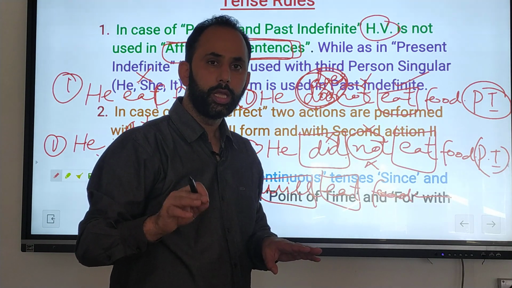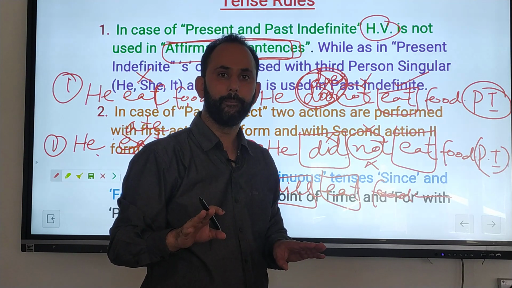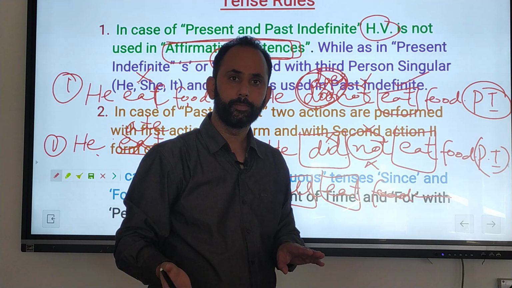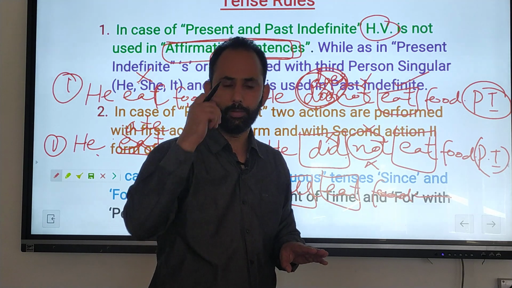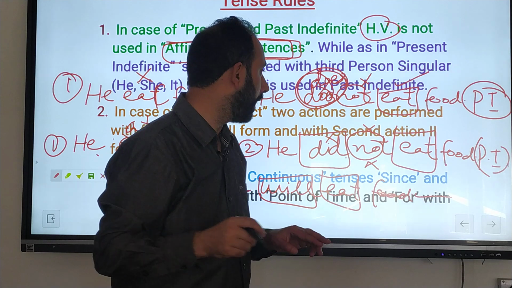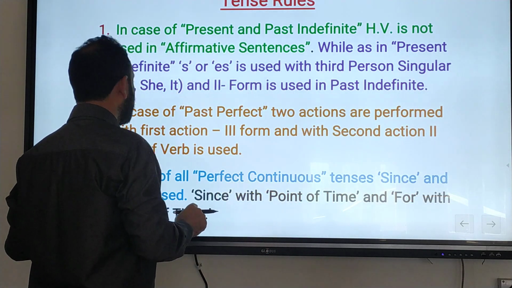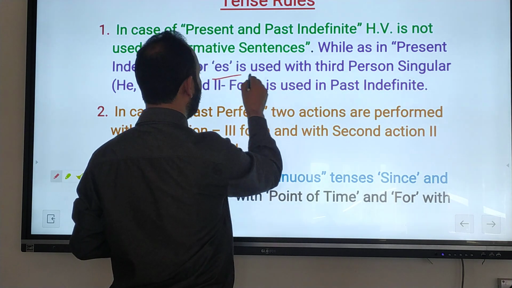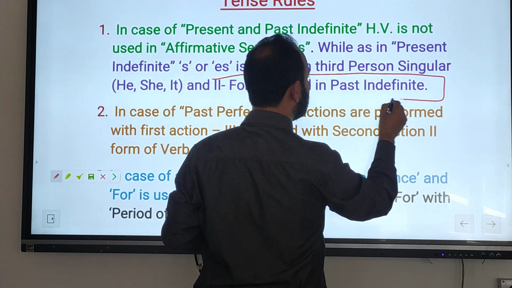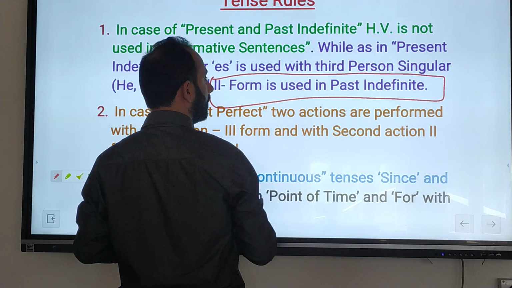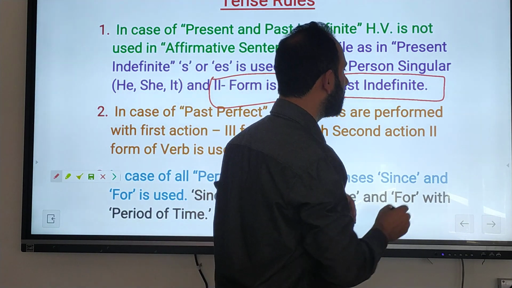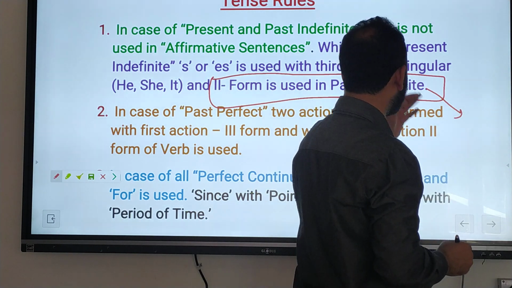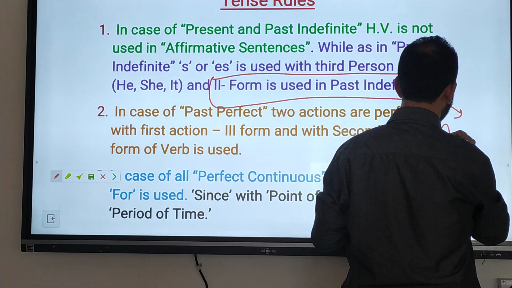He did not eat food, first form. Interrogative: did he eat food? That is first form. You have to remember that this is a rule. Second form is used in past indefinite, that is, past indefinite affirmative sentences.